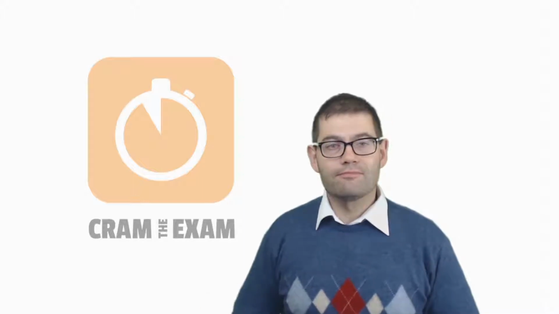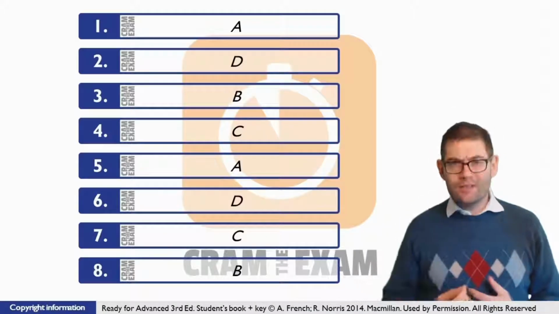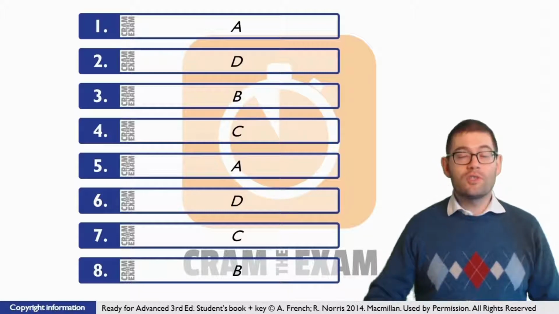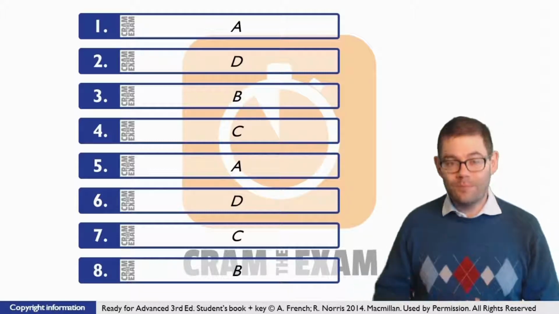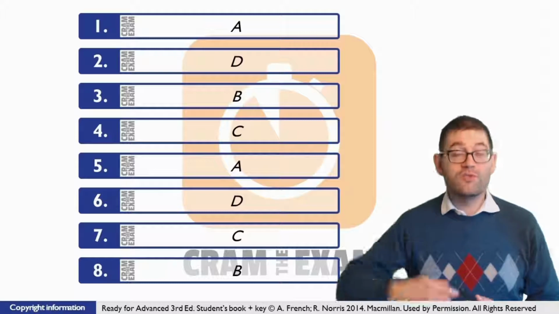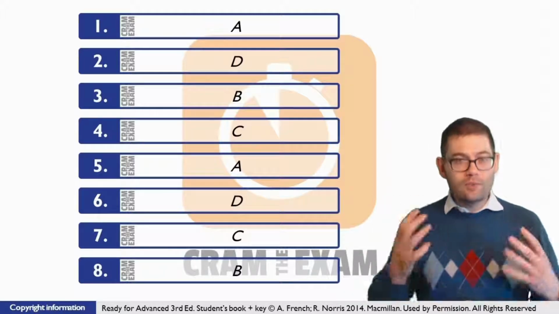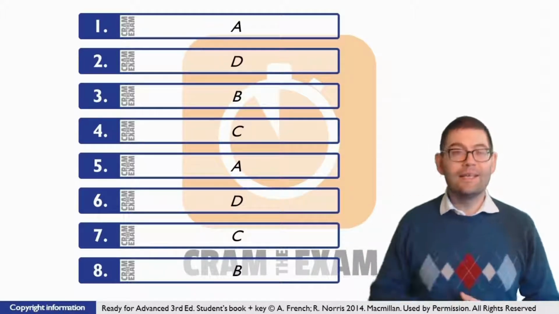Then let's go. For question number 1, what's the context? The context here talks about improving, something getting better. And so the answer that we've got to choose has got to reflect that. So what's the answer? The answer is A, enhance.